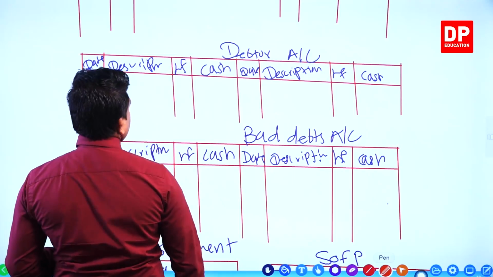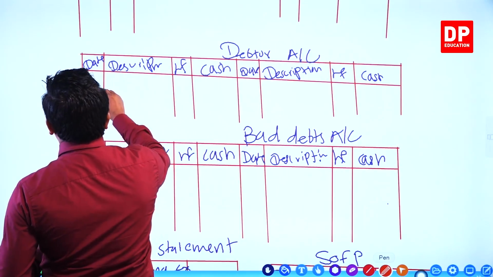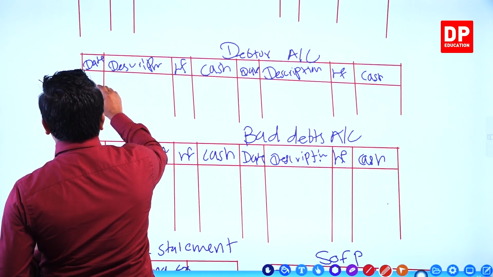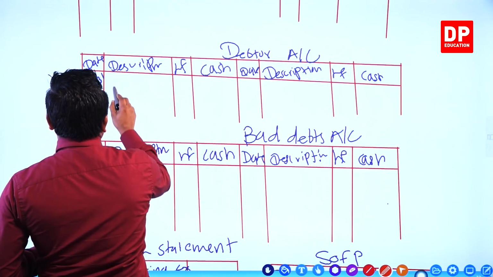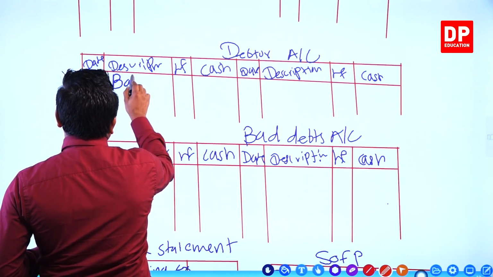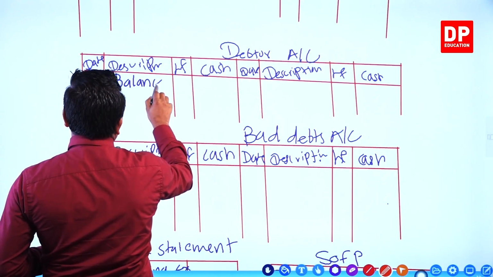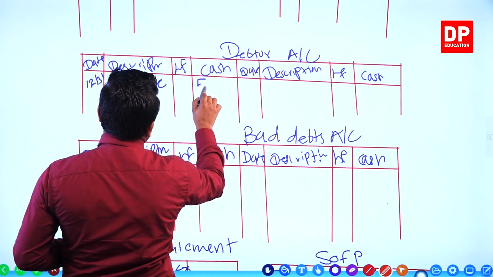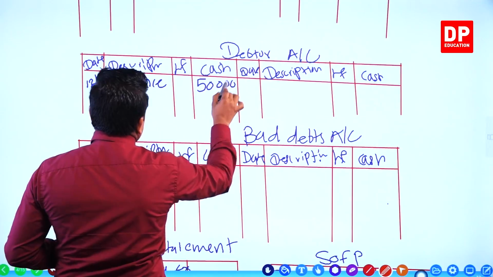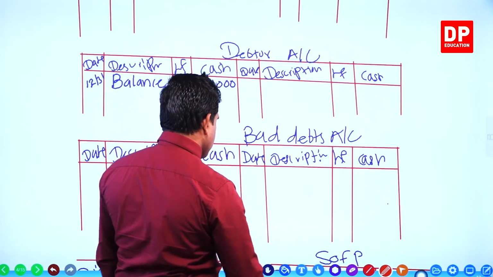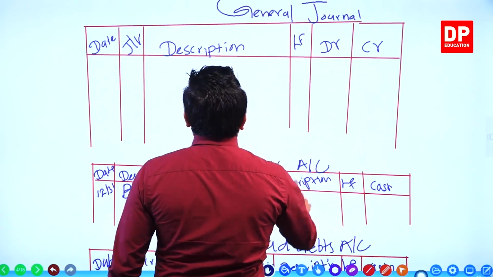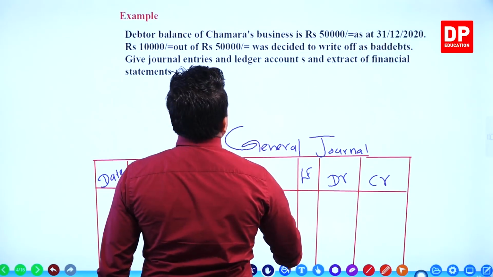They have given these details on 31st December. Balance, how much? 50,000 debtors, right? If you forget the detail, you can see it.